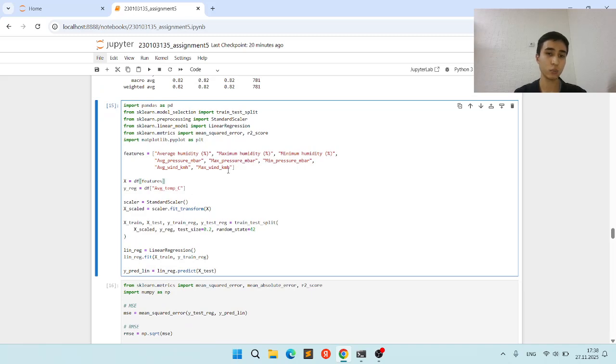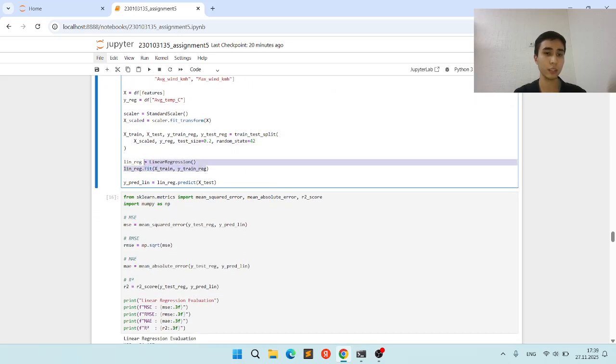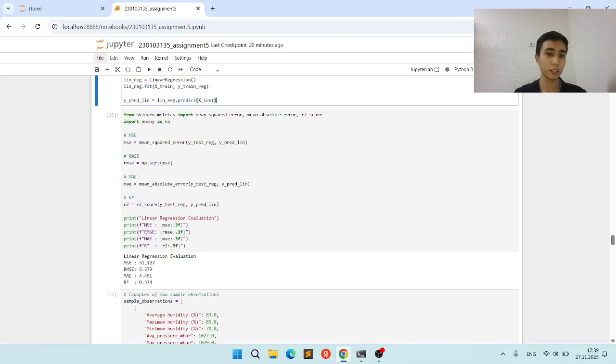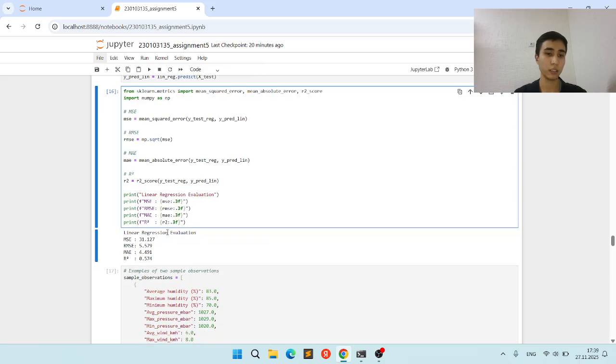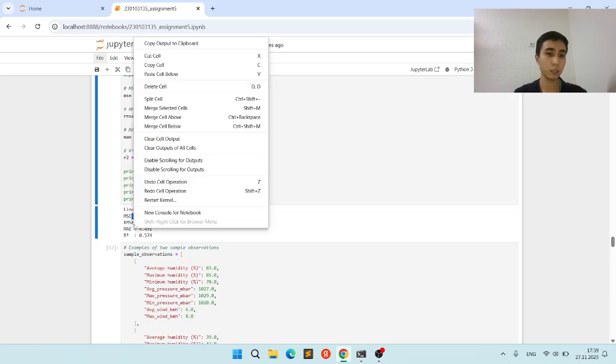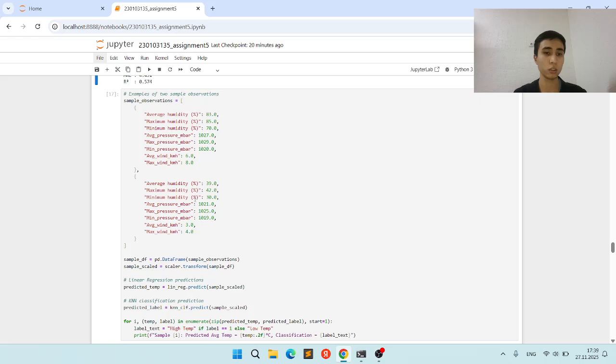The next task is linear regression with the same features and the same target. Also, we do train test splitting and fit the linear regression, and we predict. This is our evaluation for linear regression: MAE, RMSE, and R2. These are also very good results for our model.